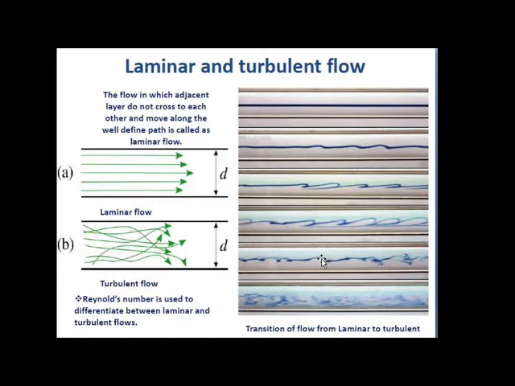Due to this the fluid particles travel in a zigzag way, and such a type of flow is called turbulent flow. Here in the figure you can see the transition of the flow from laminar to turbulent.